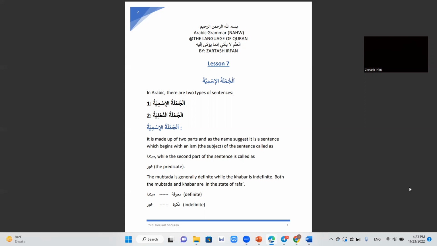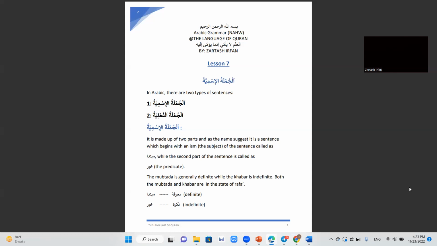As the name suggests, Jumla Ismiya is made up of two parts, and it begins with an isim, the subject of the sentence, which is called al-mubtada. As I told you, there are two parts of Jumla Ismiya. The first part is the mubtada and the second part is called the khabar.